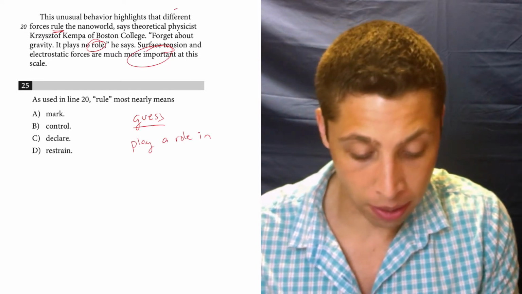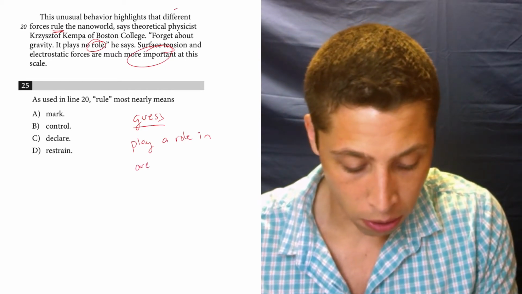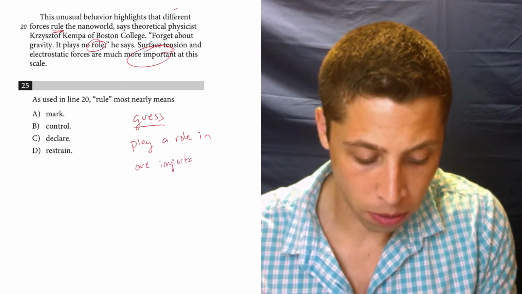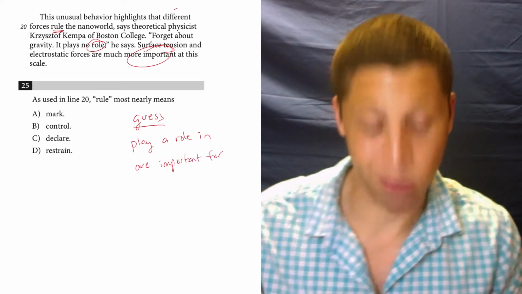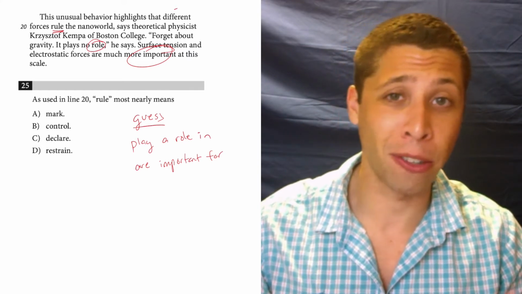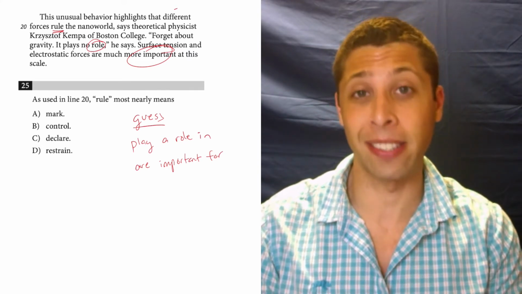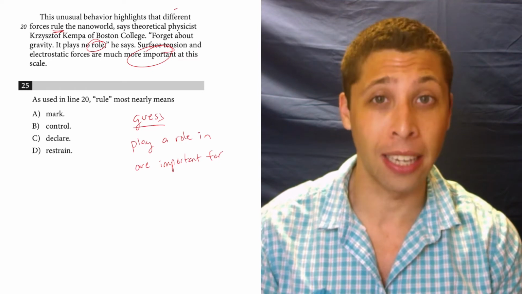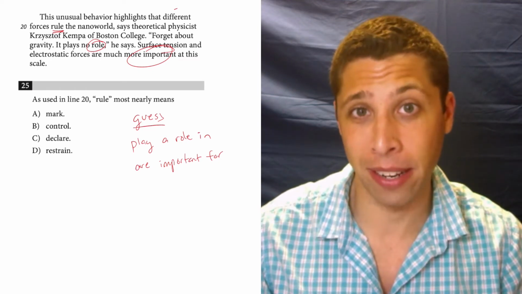Surface tension and electrostatic forces are much more important at this scale. How about something like that the different forces are important for the nanoworld? It's not poetry, it's not good writing, but that's not my job here. I'm not trying to write the best version of the sentence. I'm simply trying to capture the meaning of the sentence that they're trying to get me to understand.